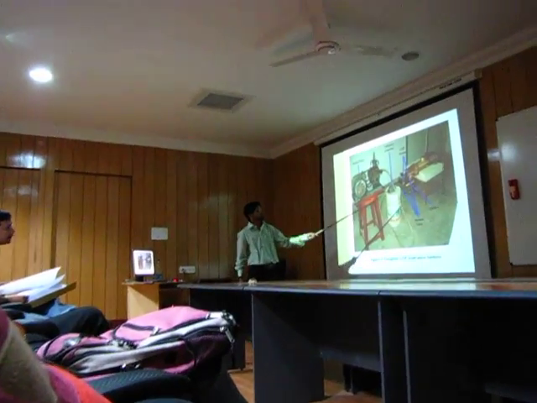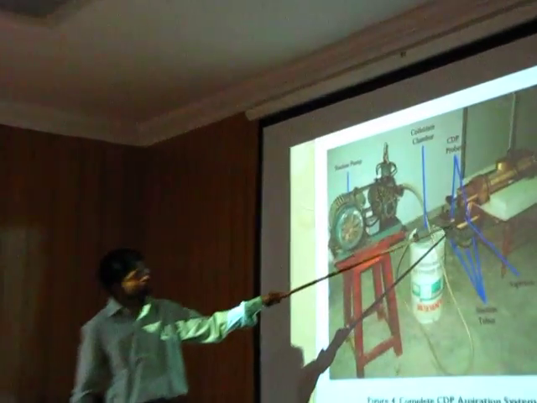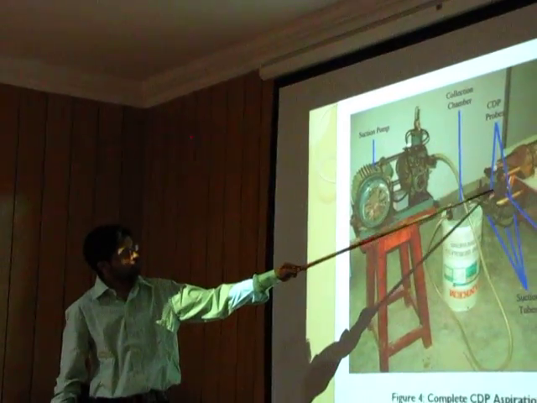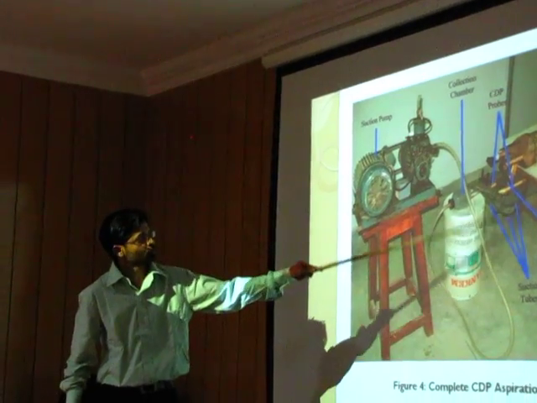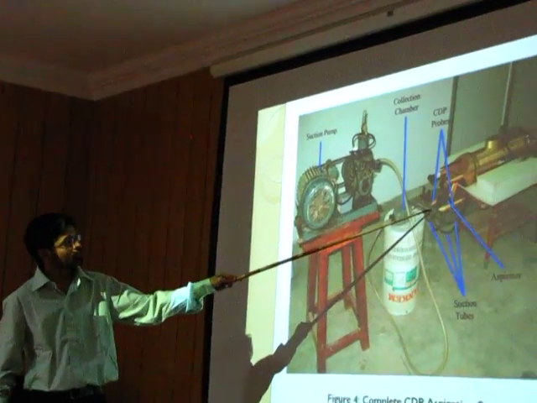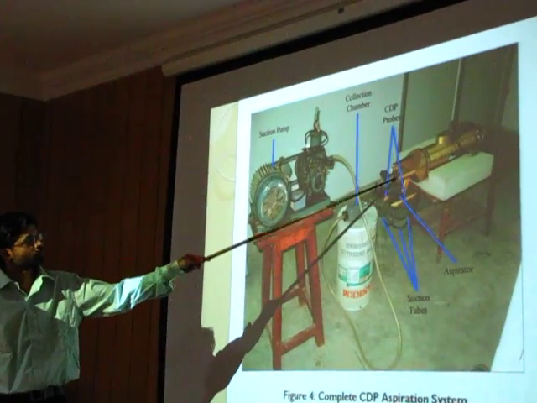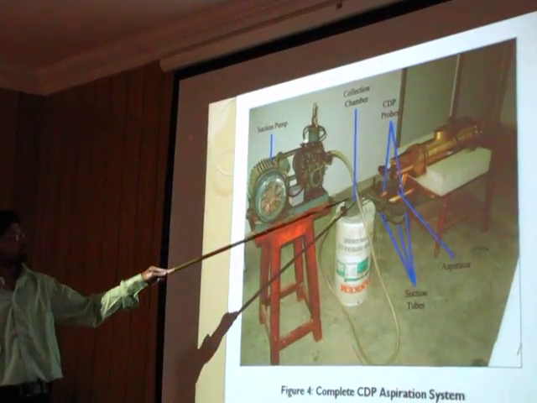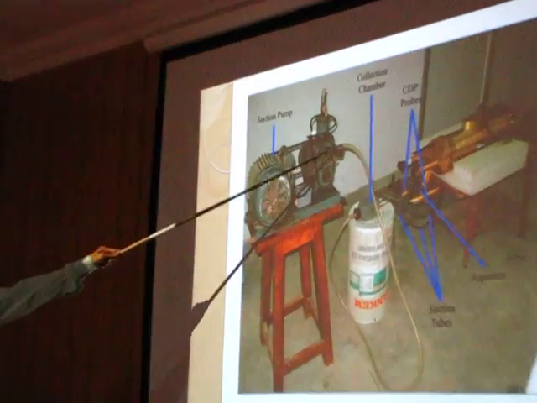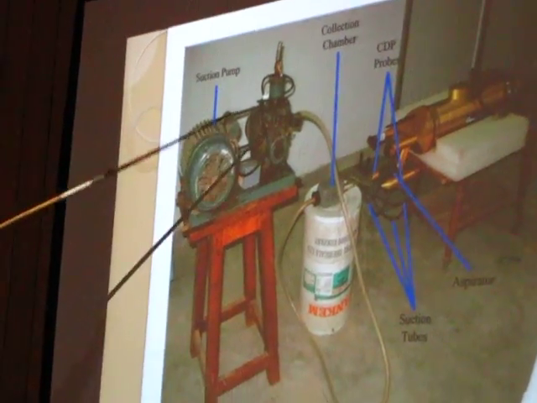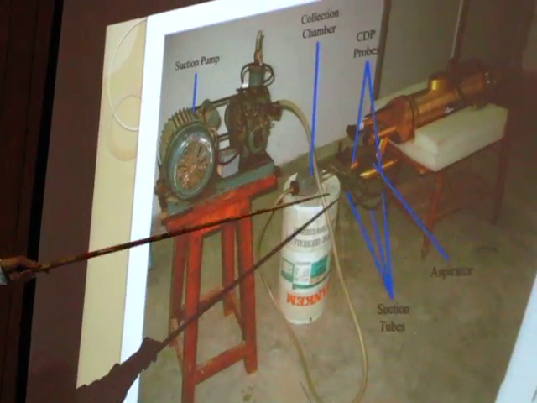Laboratory experiments. This is all instrument. These two probes are the cloud droplet probes, and this black part is an aspirator. So fog is being sucked. Here is the inlet. Fog is being sucked from this inlet. These four pipes are coming out from those four angles. This collection chamber is just for arrangement, and this is the pump which is sucking the fog through the inlet.